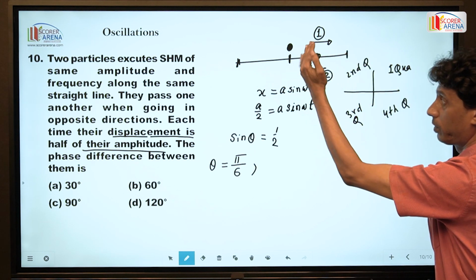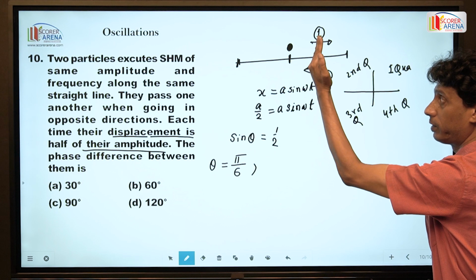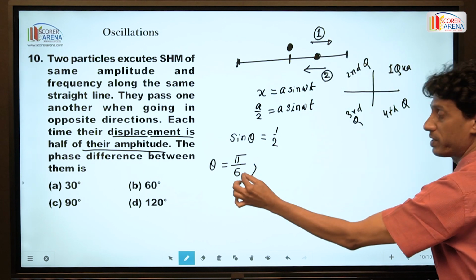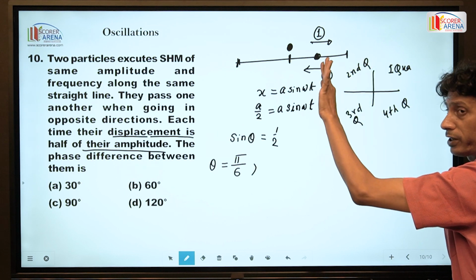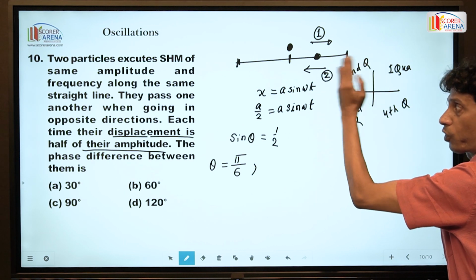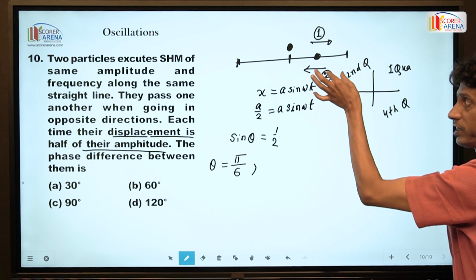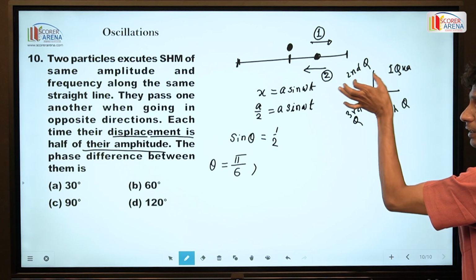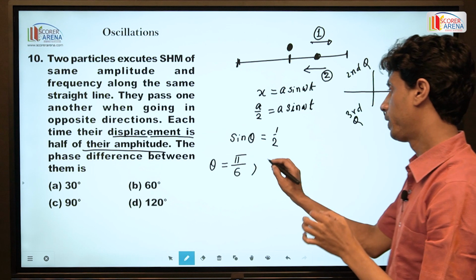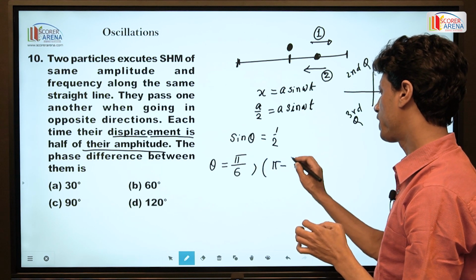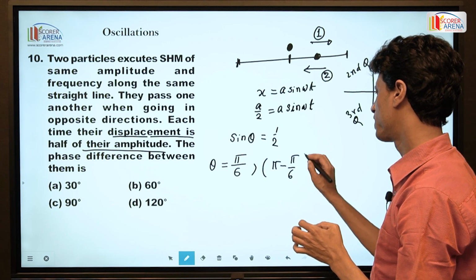When the particle crosses the point at a distance a by 2 towards the extreme position, that is pi by 6. And when it returns and crosses the same point, that is position 2, it can be compared with the second quadrant, that is pi minus pi by 6.